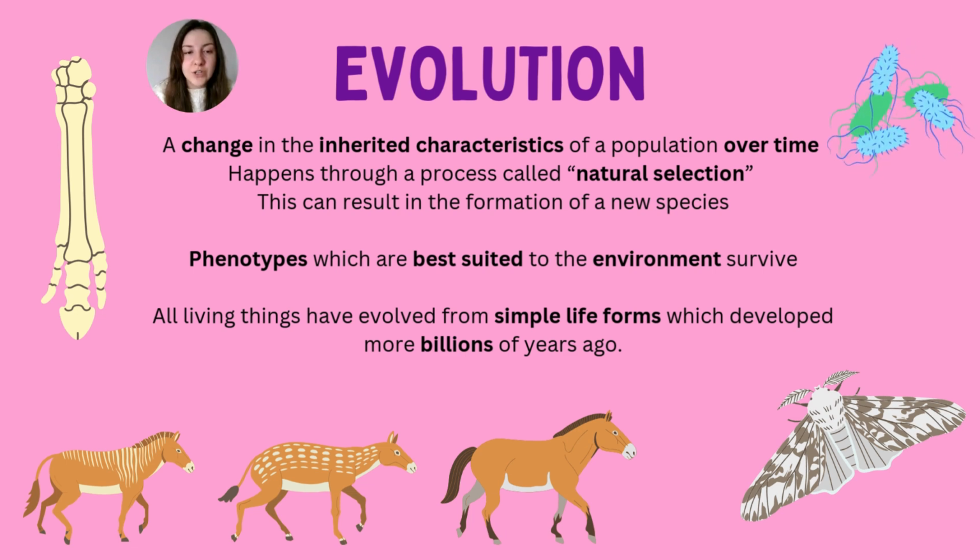Also, evidence of evolution. Some of you might be thinking, well, what evidence do we actually have? Well, we have evidence in the form of fossil records. We also have bones and other living organisms, dead tissue, that we can actually look at and analyze. So again, I'll do a video on the evidence of evolution, and link that to the antibiotic resistant bacterial strains that we're seeing, such as MRSA, and different mutations that occur in the bacterial world as well. I'll do a whole video on that, to link with this one, because that is something you do need to know, some of the evidence that we have for evolution too.